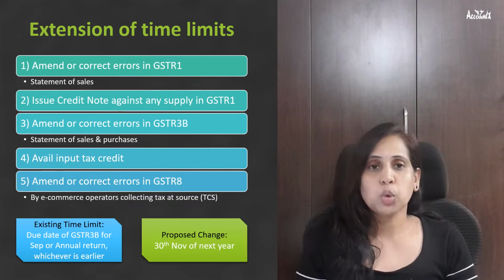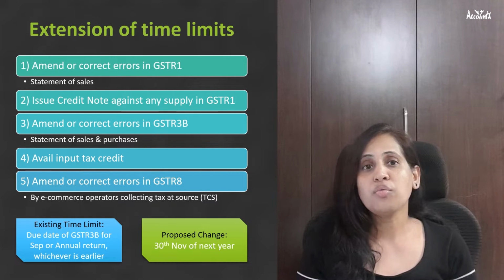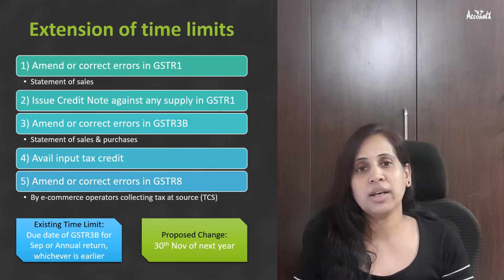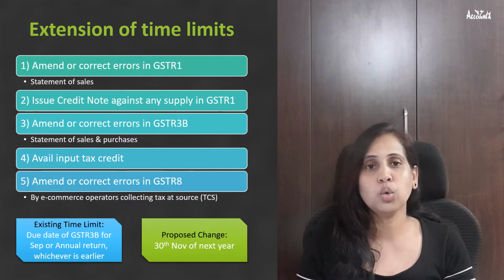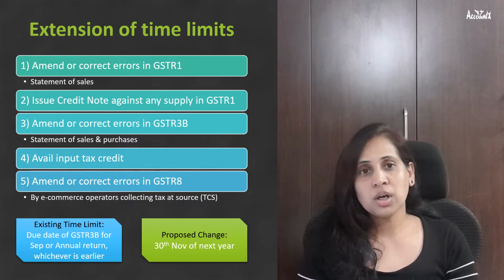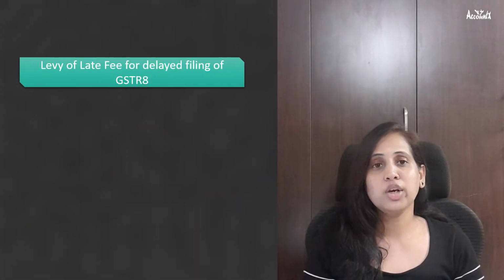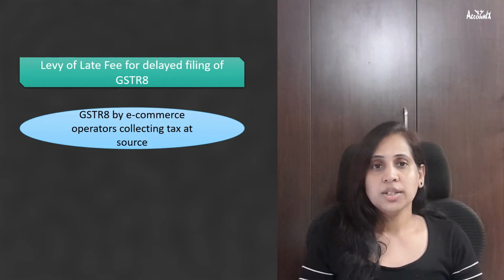This has now been proposed to be changed to 30th November of next year. For example, if you would like to amend any transaction relating to financial year 21-22, then the last date would be 30th November 2022.